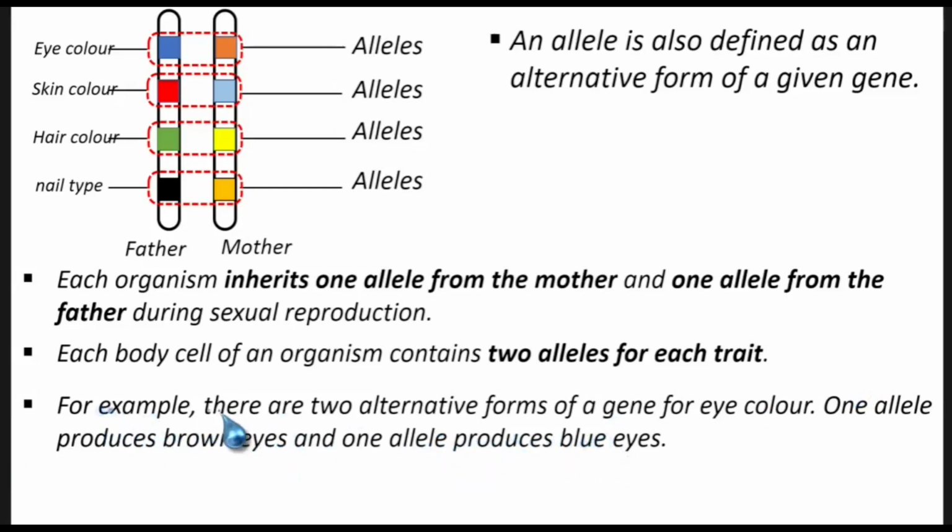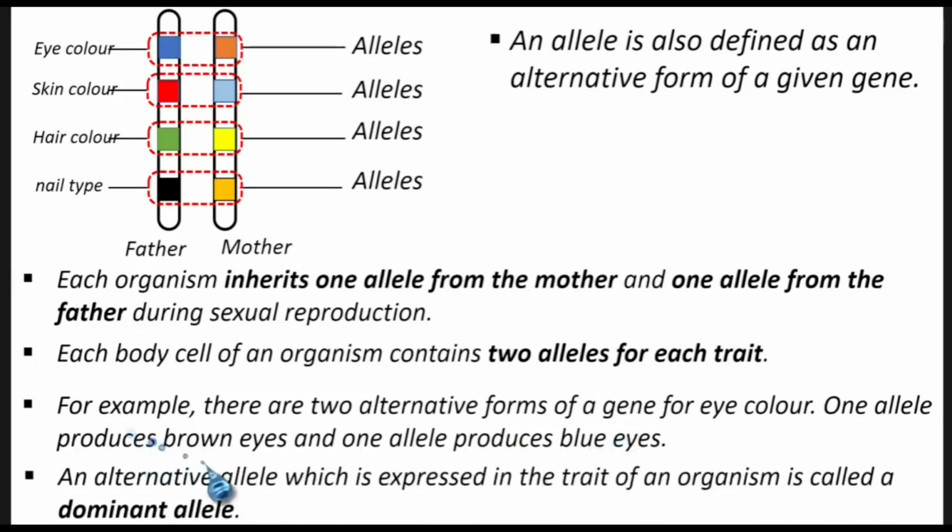So, for example, there are two alternative forms of a gene for eye color. One allele produces brown eyes, and one allele produces blue eyes. Okay, so an alternative allele which is expressed in the trait of an organism is called a dominant allele. So, for instance, we have two alleles, one from the father, another from the mother.